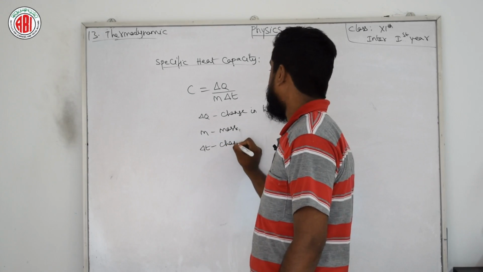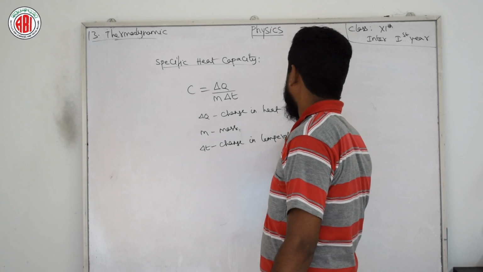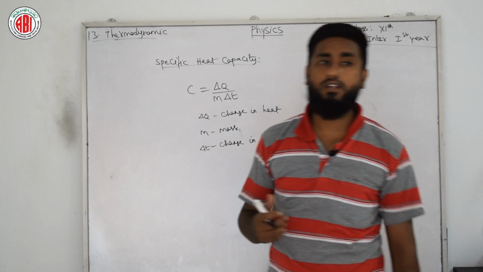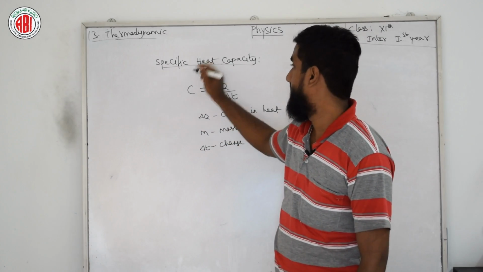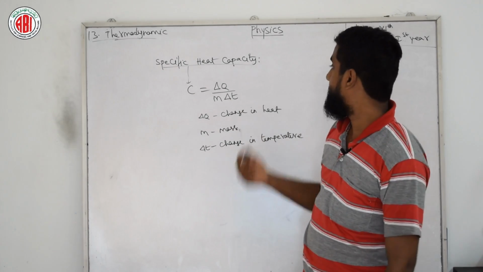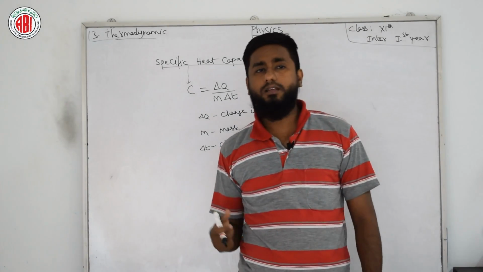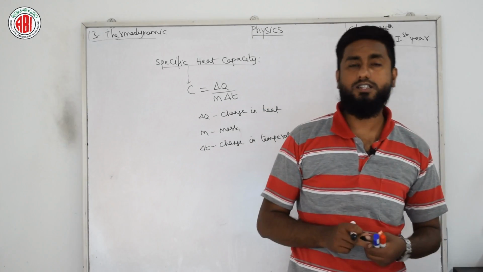Here I am writing change in temperature. And what about C? C is the specific heat capacity. So these are the things we have, and it depends upon the following factors: nature of the substance and temperature.